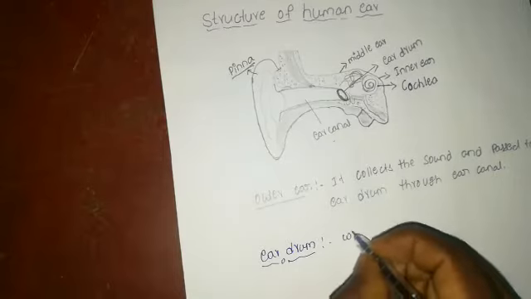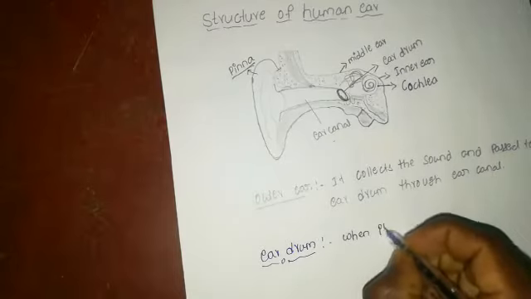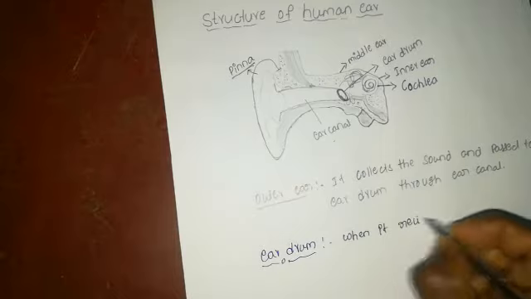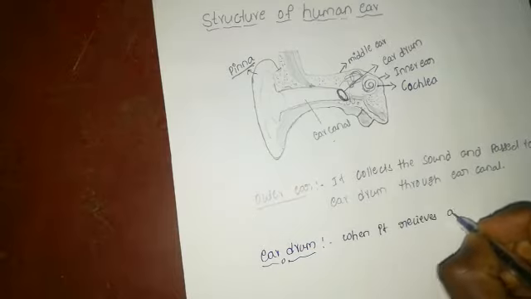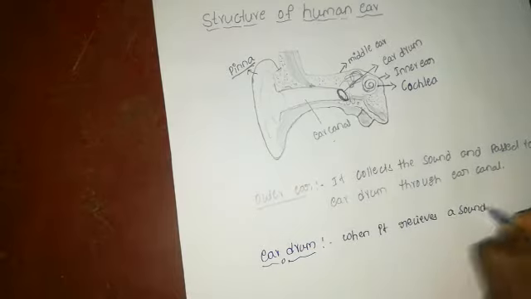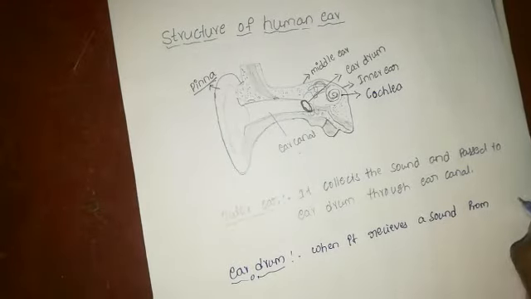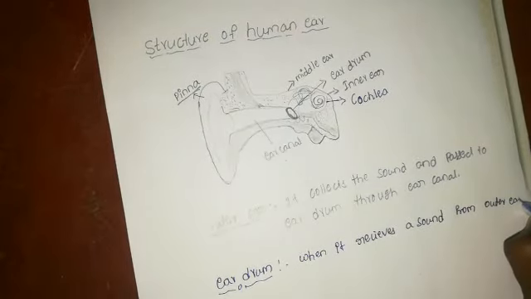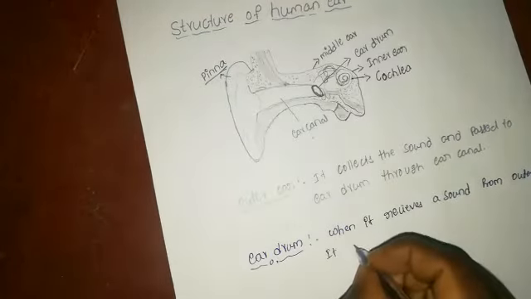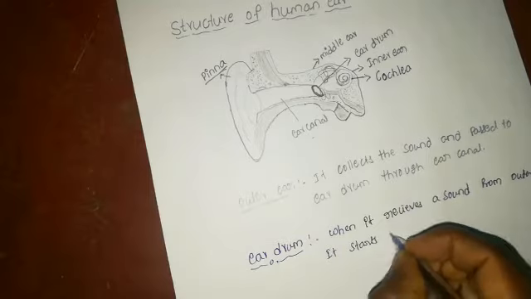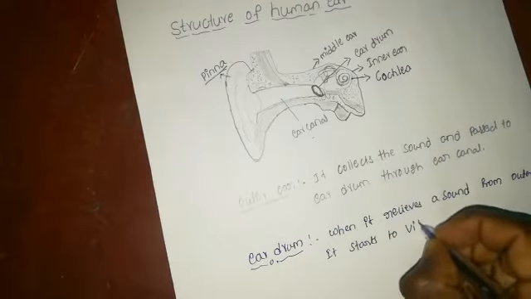When it receives a sound from the outer ear, it starts to vibrate.